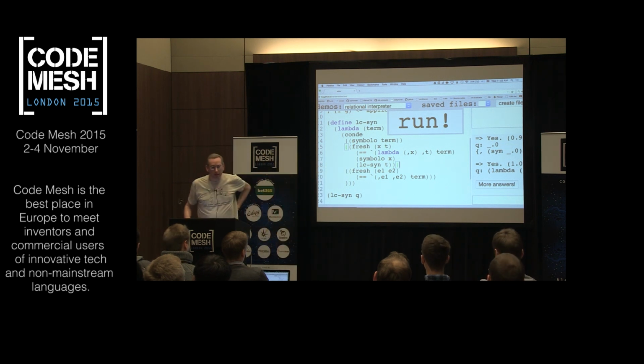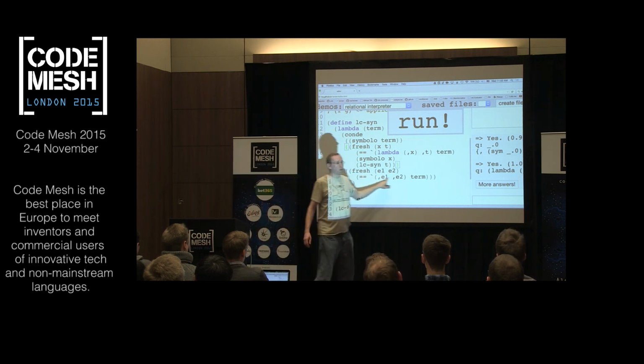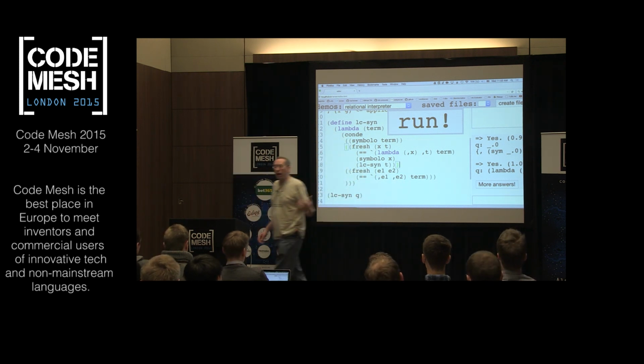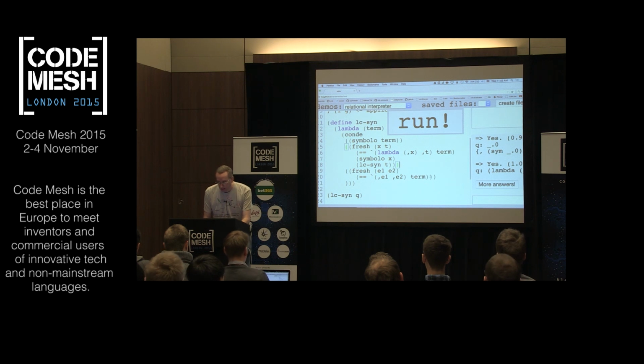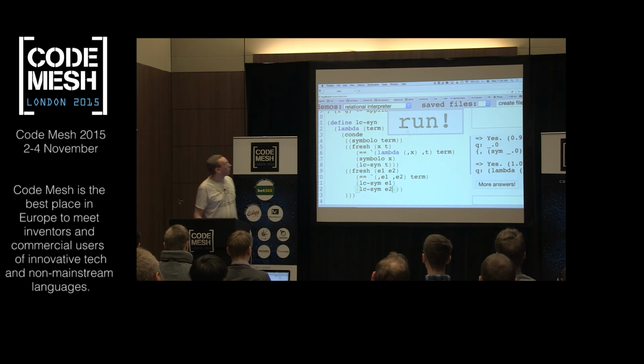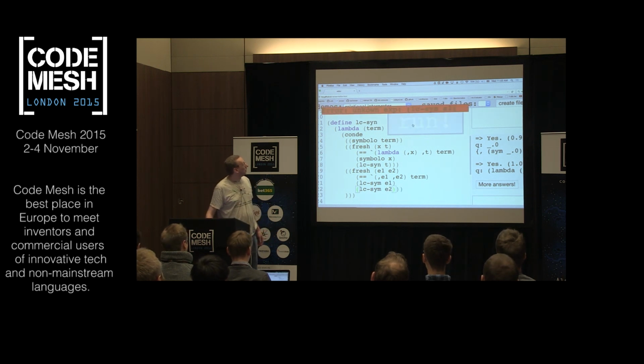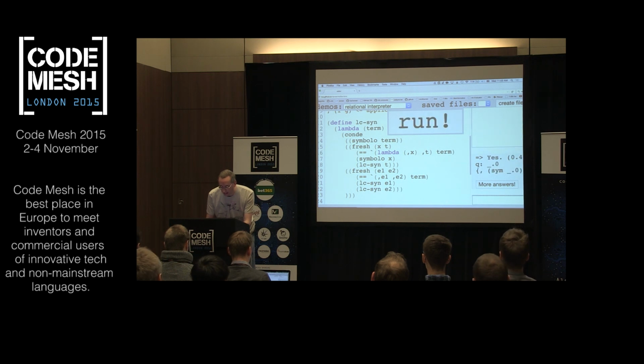Anything else you see that's wrong along a similar vein? Anywhere else where we were sloppy? Application, right? What about these E1 and E2 things? We're not putting any structure on those. Those actually have to be lambda calculus terms themselves. So we need to recur. LC sim on E1, LC sim on E2. All right, so hopefully that will work. Let's see. Sim. Okay, sim. Good. Thank you. Okay, cool. So let me paste that in.